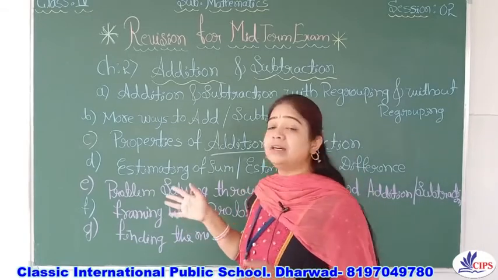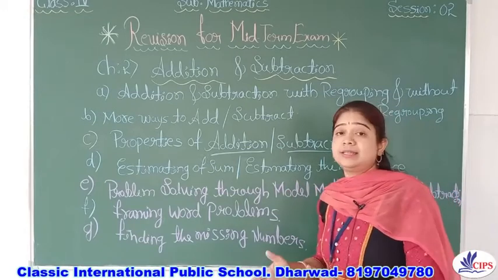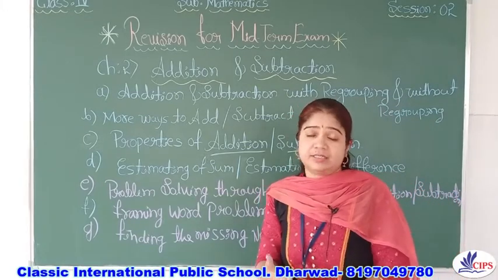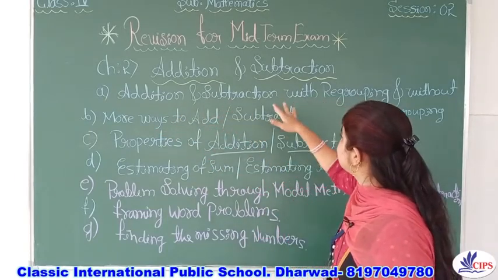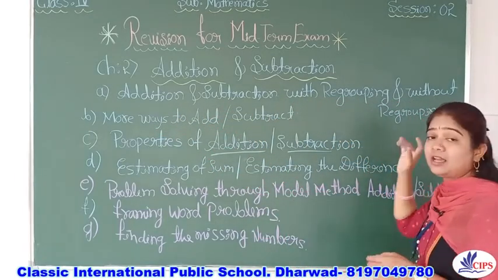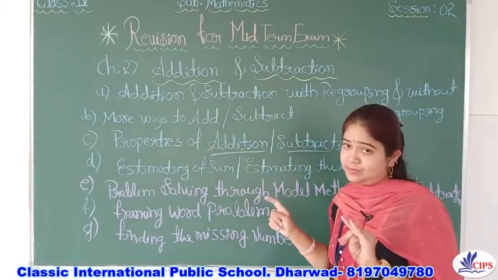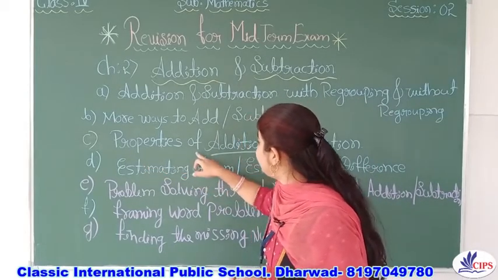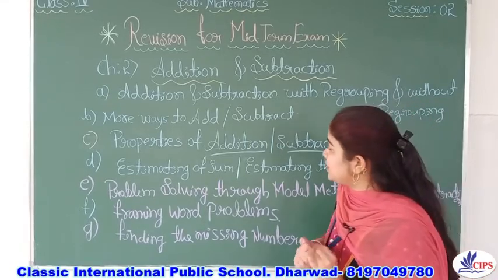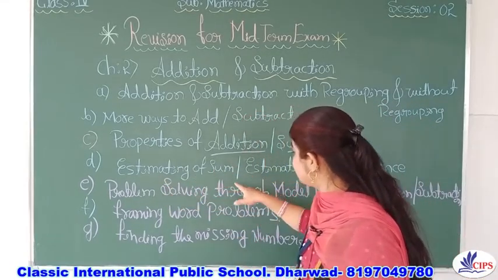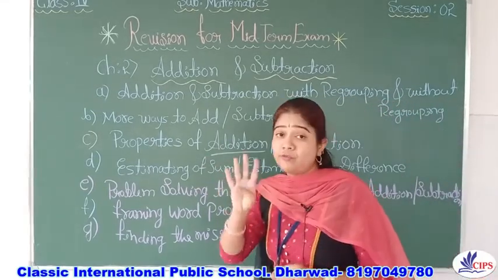It is the second chapter. In that, addition and subtraction, which are the sub-concepts we have already discussed. Let's concentrate on that. We have already discussed addition and subtraction with regrouping and without regrouping. Number one. Next, more ways to add or subtract. Number two. Next, properties of addition as well as subtraction. That is number three. Next, estimating the sum or estimating the difference. Okay, that is number four.